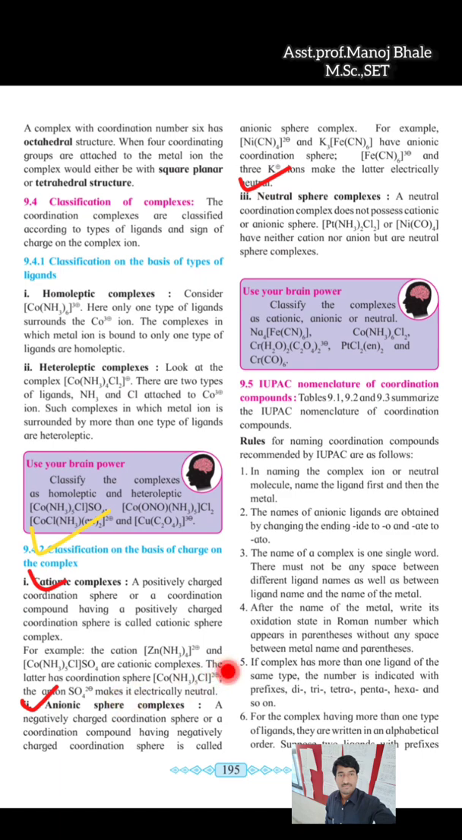What is a cationic complex? A complex which is having a positive charge on the coordination sphere is called a cationic sphere complex.